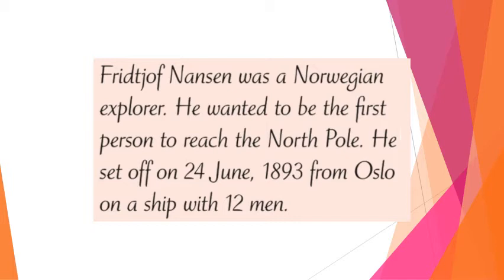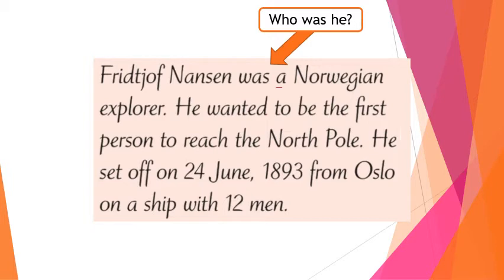Okay, what kind of information do we see in this first paragraph? First, we see who he was. So we see he was a Norwegian explorer. Do you know what this word means, Norwegian? Where is someone from if they are Norwegian? If someone is Norwegian, they are from Norway. So in this first sentence, we find out where he was from and what he did.